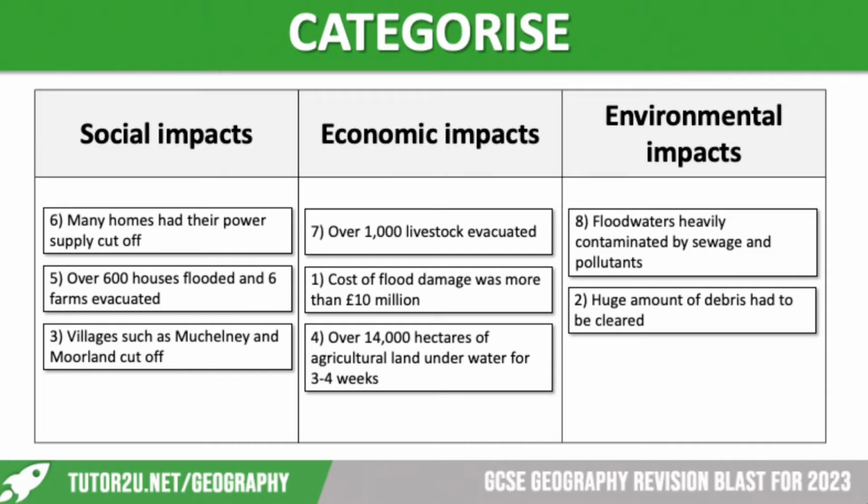In terms of economic impacts, we had over 1,000 livestock evacuated. The cost of flood damage was more than 10 million, and we're talking about quite a small, rural area. Obviously, if it happened in cities, it would be much more, but this was significant considering how remote the area is. And over 14,000 hectares of farming land was underwater for between 3 and 4 weeks, so significant damage to farming there.